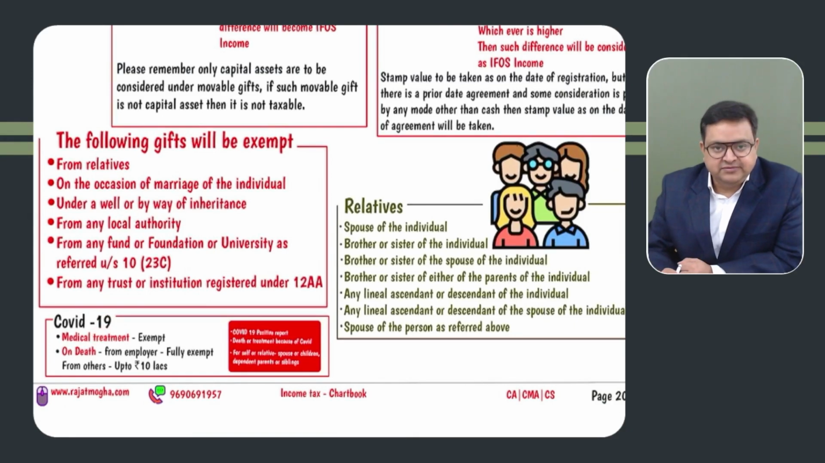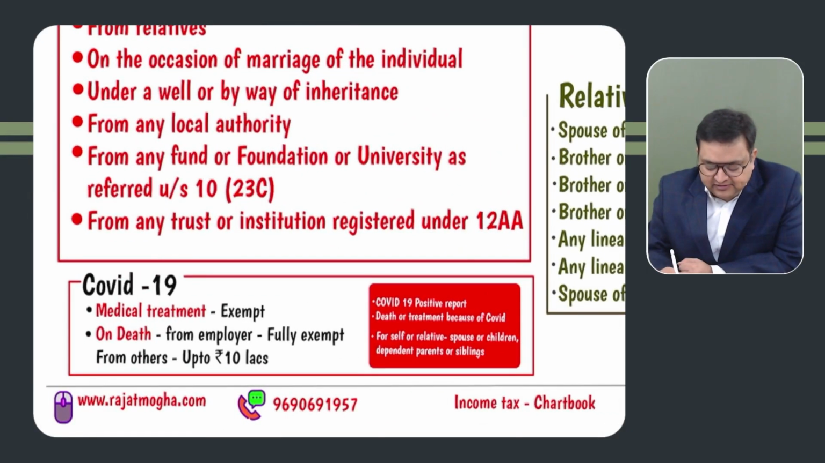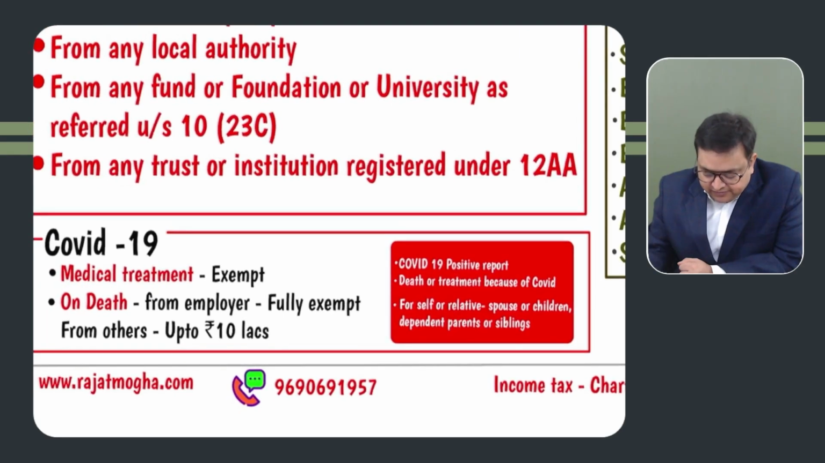COVID-19 related exemption is also there. If the person is suffering from COVID-19, for self or any relatives, who are the relatives over here: spouse of the assessee, children of the assessee, or parents or siblings, meaning brother and sister, if they are dependent. So if the assessee has received money, not as a gift, for the medical treatment of COVID-19 disease, then it is fully exempt. Plus, he has to furnish some documents, the COVID-19 positive reports and other medical reports. So for medical treatment, it is exempt.